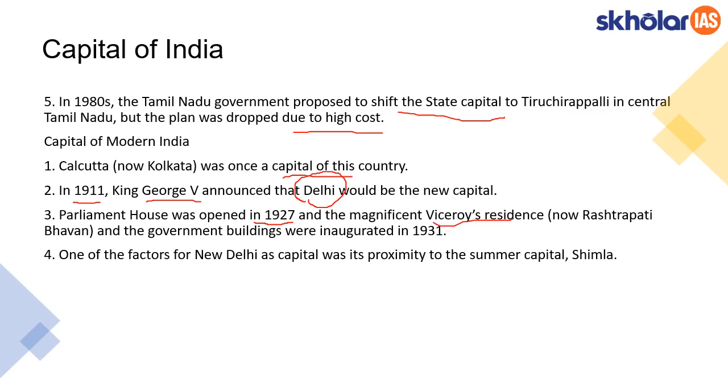And in addition to that, following these steps, in 1931 many other government buildings were inaugurated in that area to accommodate the functioning of the government. And one of the factors for selecting New Delhi as the capital was the proximity to the summer capital, Shimla. So basically when the British were there, they had Shimla as a summer capital. So the proximity between Delhi and Shimla made it more convenient for the Britishers to shift the capital to New